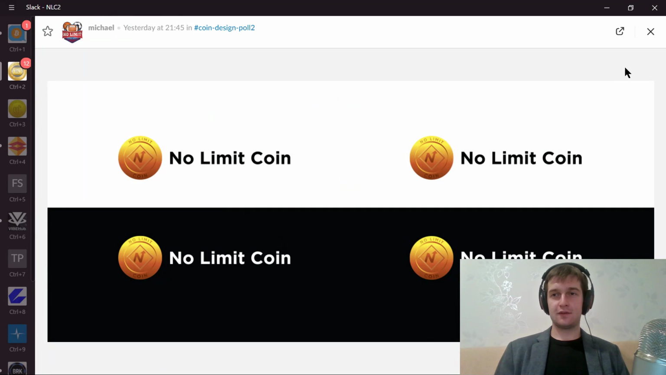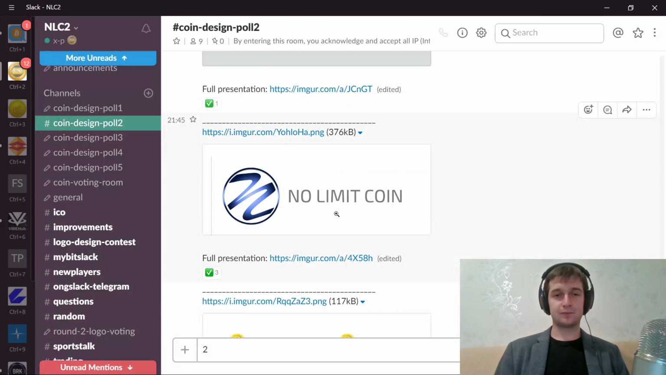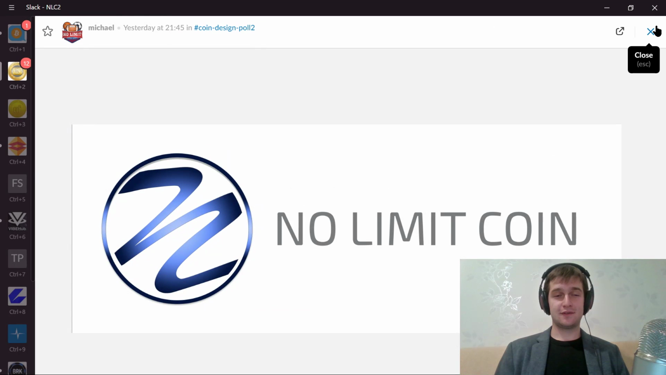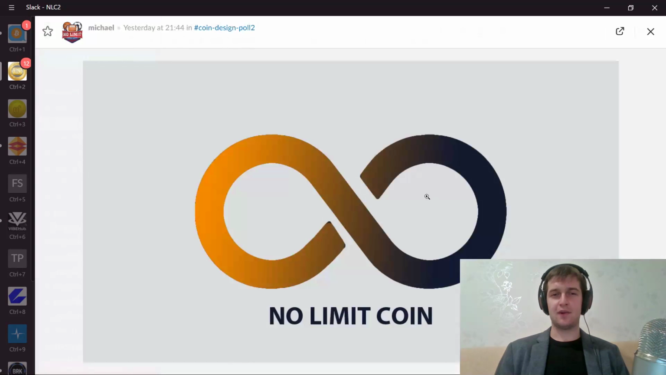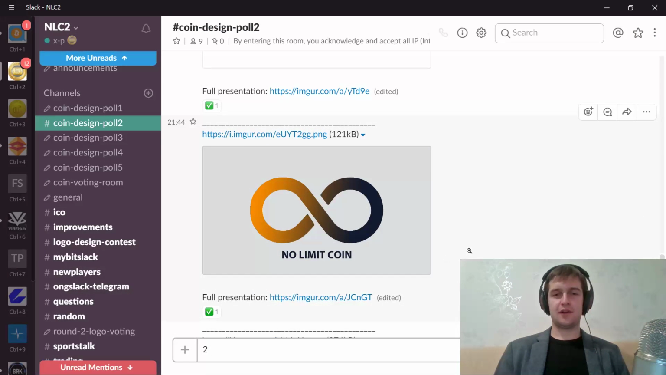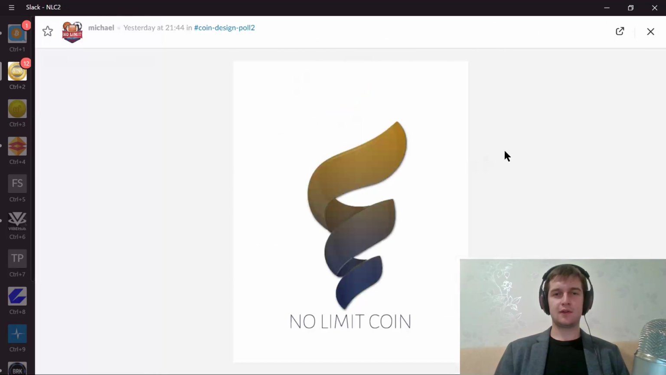Okay, and this is the first one right here. Oh, I like this one. Very modern design, and it's easily visible even in a small format, which I think is a very important factor. Another infinity round right here, maybe too simple in my opinion. Not sure what this one's supposed to be.